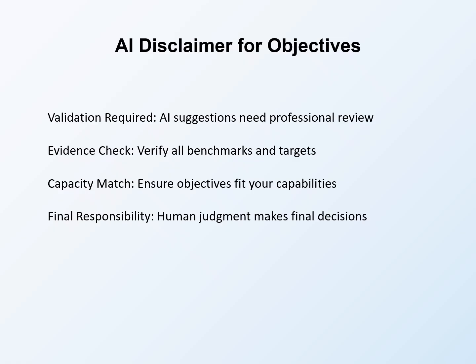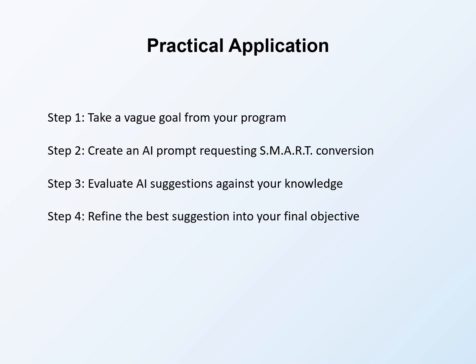Capacity match ensures objectives fit your capabilities. AI cannot assess your organizational capacity. You must determine whether suggested targets and methods are realistic for you. Final responsibility means human judgment makes final decisions. AI tools assist, but do not replace professional expertise. You decide what to propose and are accountable for results. Here is a practical exercise to apply what you have learned.